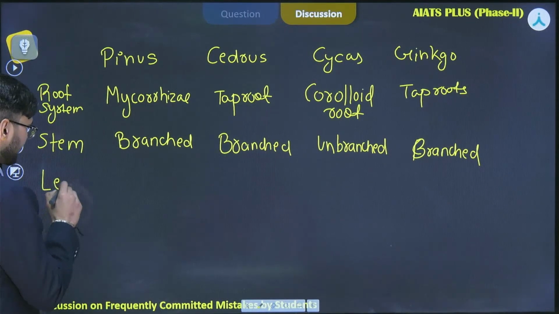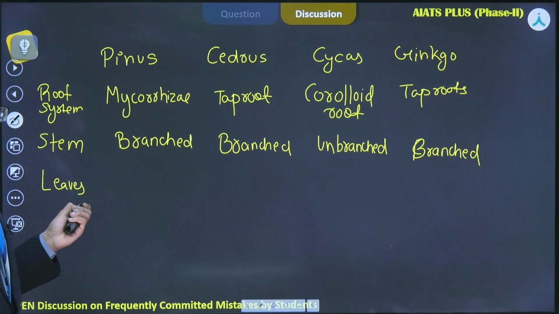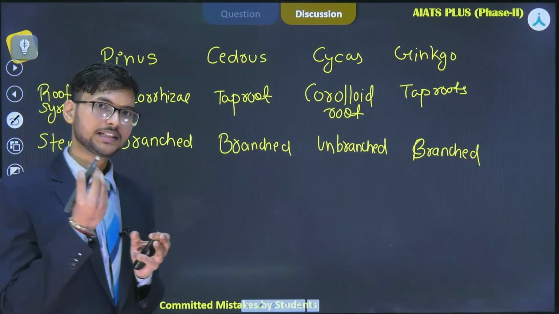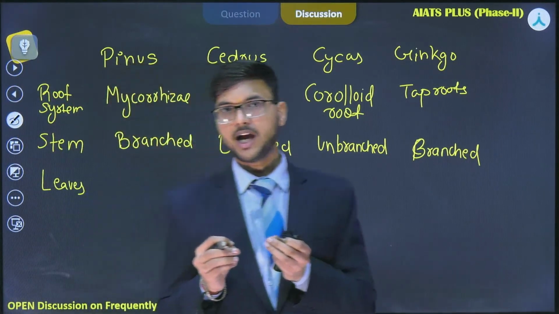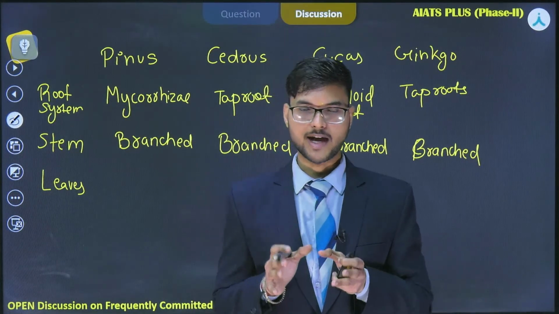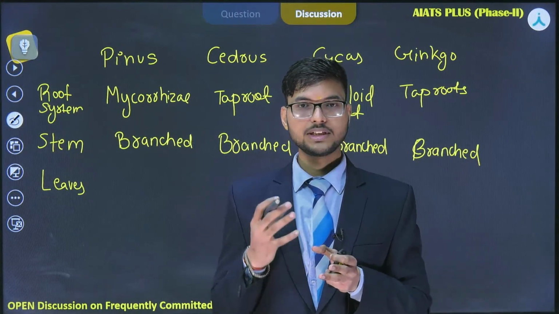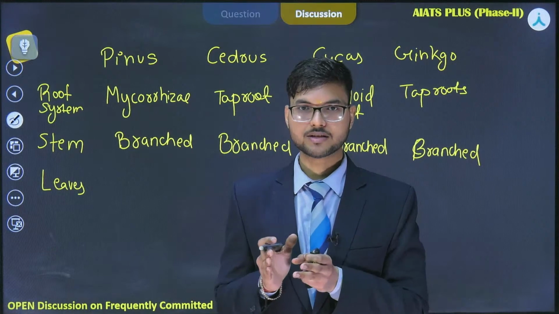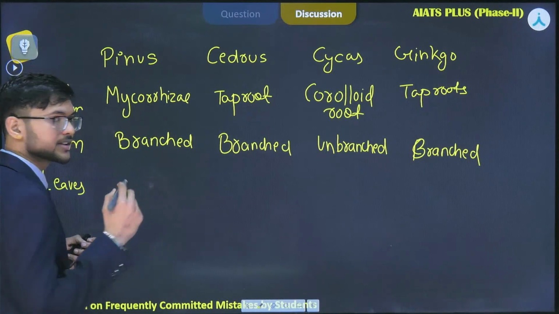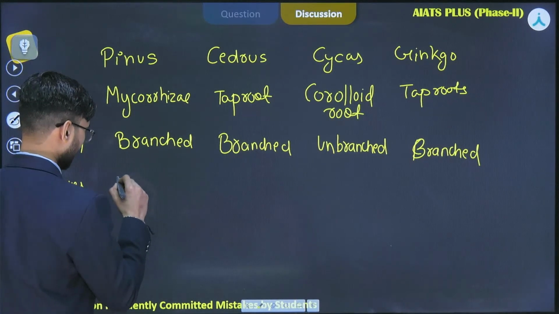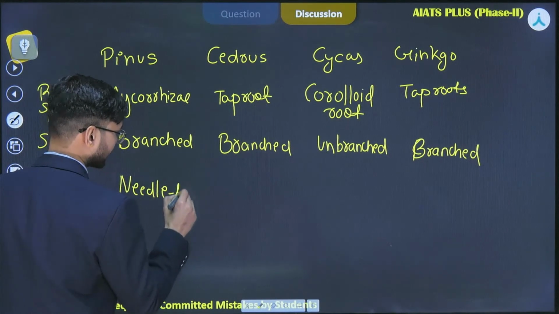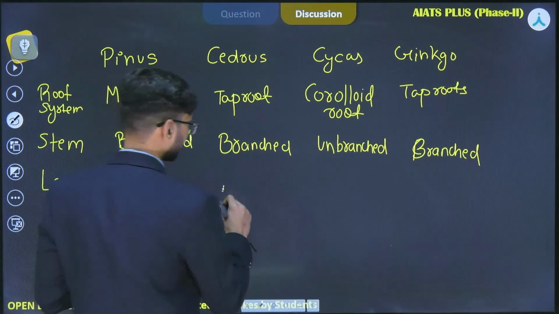If you see the leaves, in case of pinus and cedrus, the leaves are needle-like. Why do they have this kind of modification? Gymnosperms are able to adapt in dry tropical regions, and as the atmosphere is quite dry and a lot of heat is present, leaves modify themselves into small pointy structures consisting of cuticles. So they prevent transpiration in these regions. So in case of pinus, it's a needle-like leaf, same here.